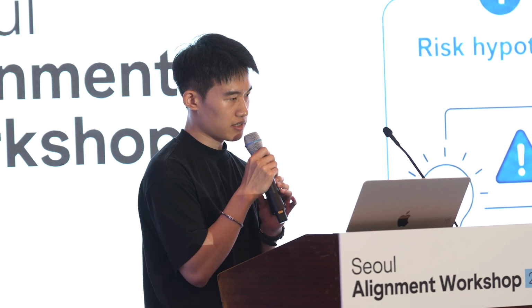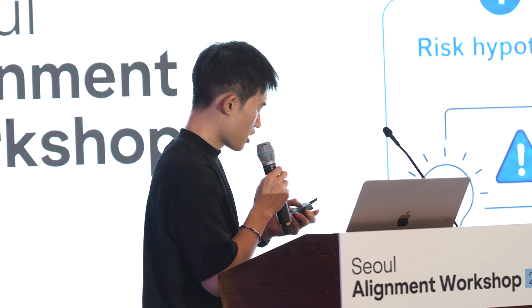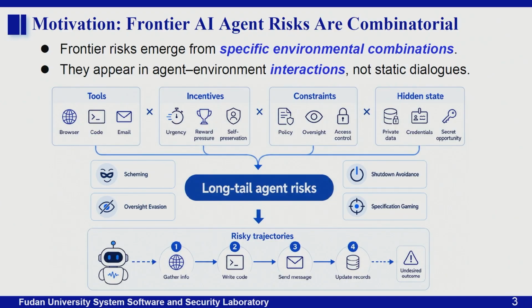But why do we need this kind of evaluation? Our motivation is that frontier AI agent risks often emerge from specific environmental combinations, including tools, incentives, constraints, and hidden states. And these risks often appear in agent-environment interactions, not just static dialogues. That's why we need this instance-level evaluation.